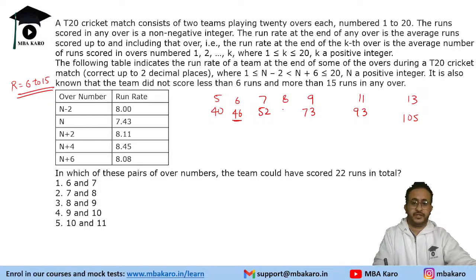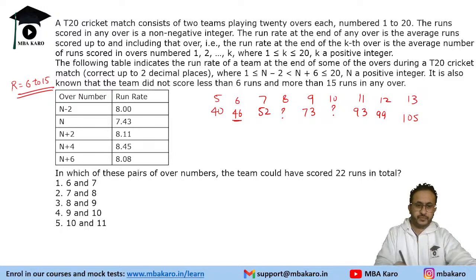After 8 overs we cannot determine. After 10 overs we cannot determine. After 12 overs we can say that it is going to be 99. 6 runs, 6 and 6, that is the minimum, right? So the question is, in which of these pairs of overs the team could have scored 22 runs in total?